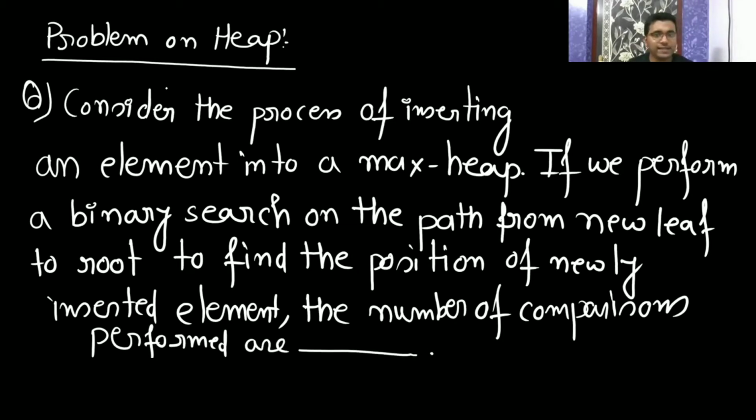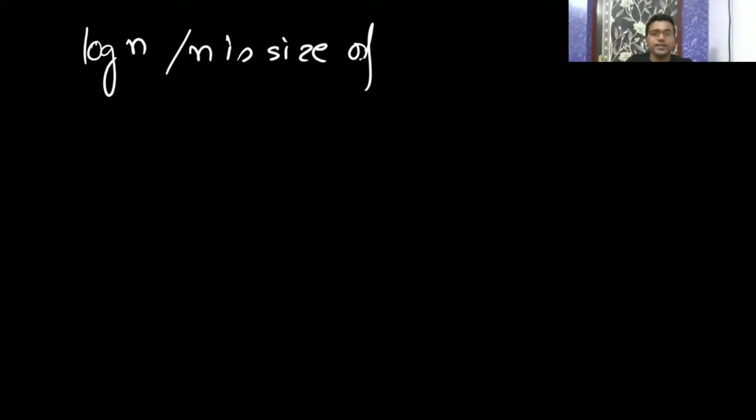So here it is saying, consider the process of inserting an element into a max heap. If we perform a binary search on the path from the new leaf to the root, to find the position of a newly inserted element, the number of comparisons performed are. If you want to do the binary search, time complexity is log n only. But one thing, what is n here? n is the size of the array, the size of the list, you can say.